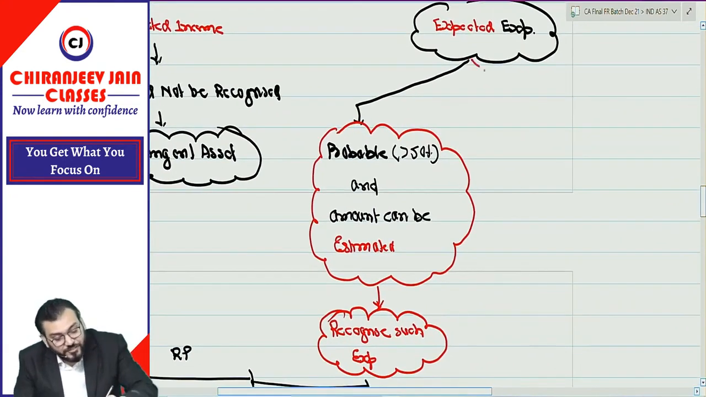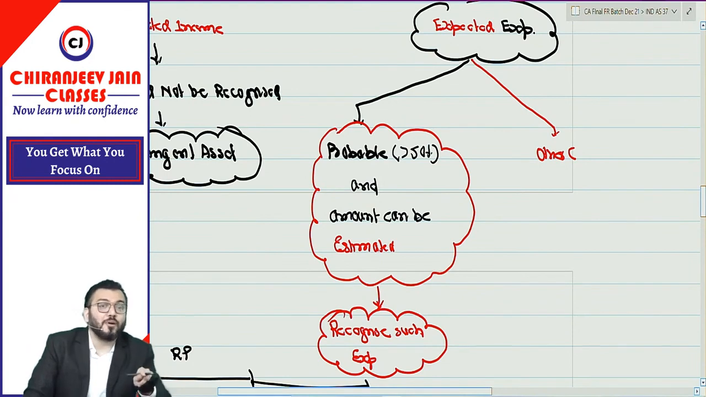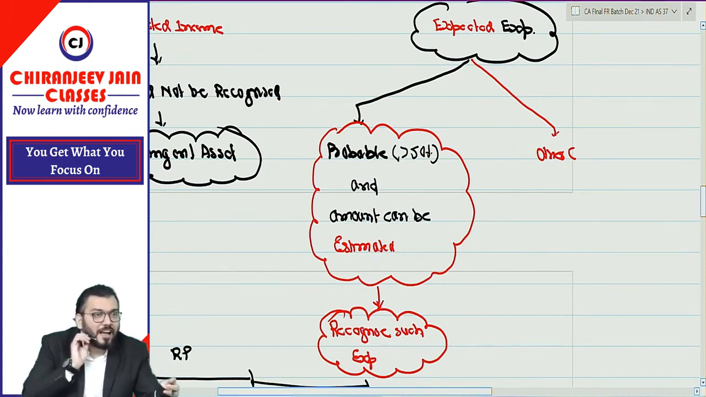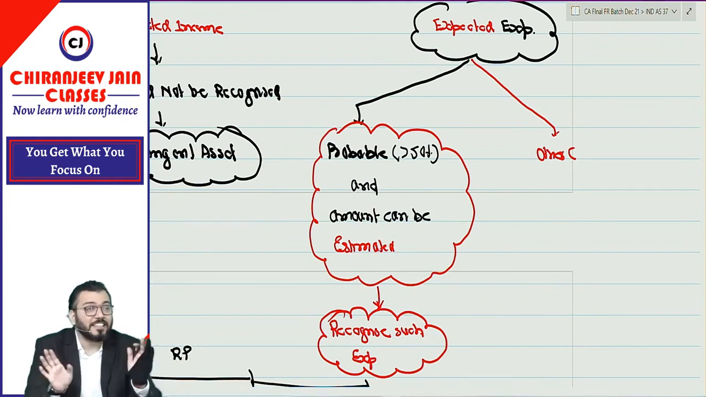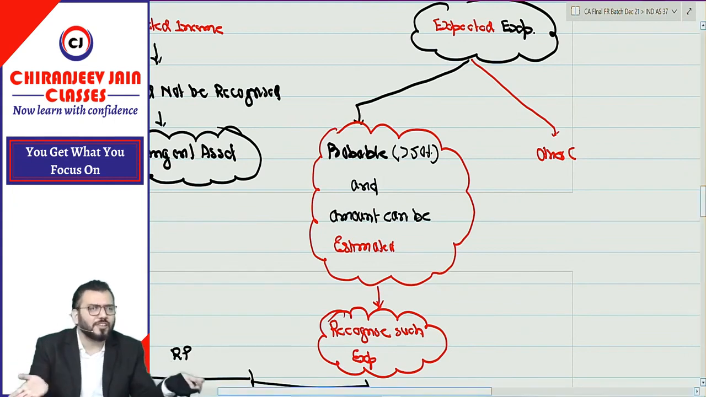And in other case means what? Means either it is not probable or amount cannot be estimated, or both. Means it is not probable as well as amount cannot be estimated, or it is neither probable nor can the amount be estimated. Then in that case we'll disclose the fact to the user of financial statement as contingent liability, means disclose the fact. Disclosure is required.